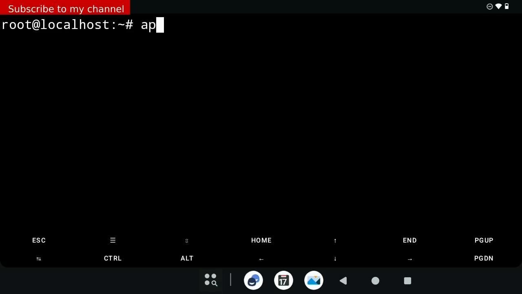Command number 6, apt update. Command number 7, apt install xfce4.